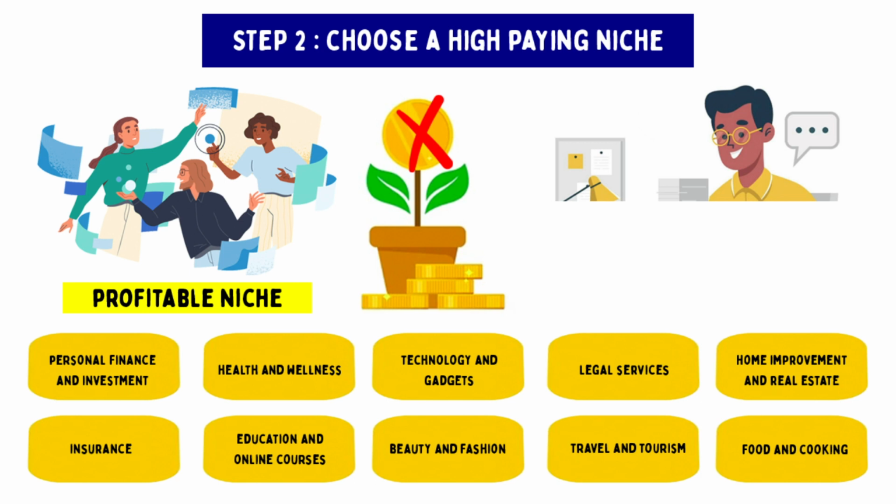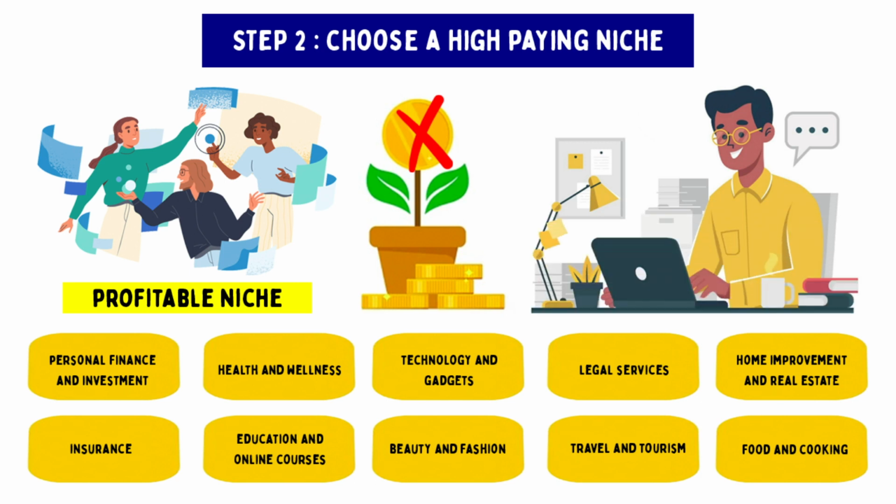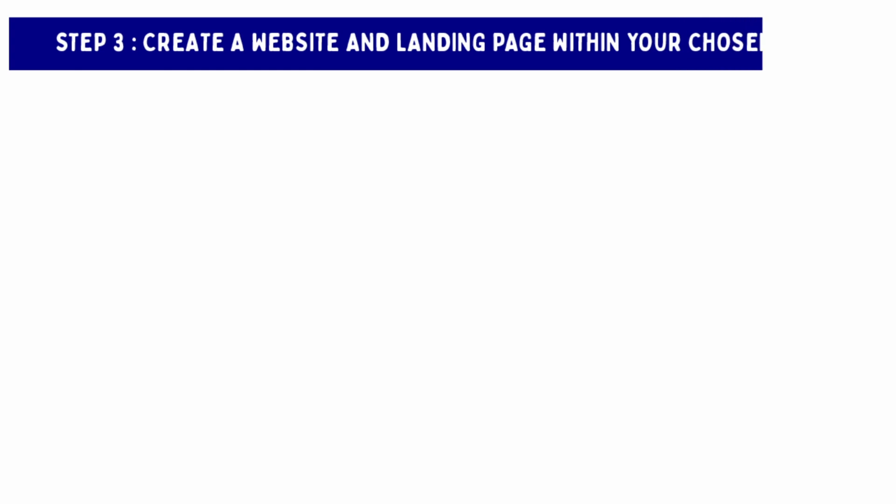Choose a niche that aligns with your interests and expertise, as this will make it easier for you to create high-quality content and build a loyal following. Remember, the niche you choose will greatly impact your AdSense earnings, so it's important to do your research and choose wisely. Step 3. Create a website and landing page with your chosen niche.